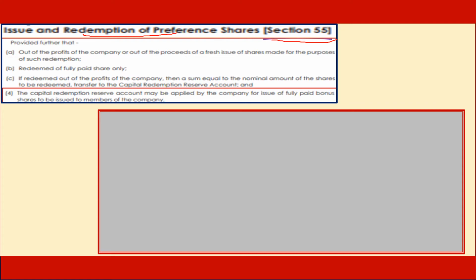And it says redemption of preference shares could take place from two sources. One is out of profits. It may be in the form of general reserves and surplus, and that amount could be taken to pay out the preference shares which are redeemable. Or the company can make a fresh issue of shares, and from the proceeds of such fresh issue, the preference shares could be redeemed. These are the two sources.